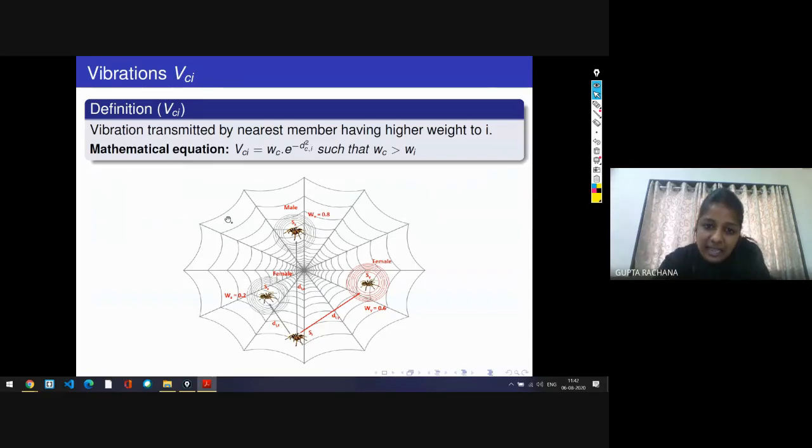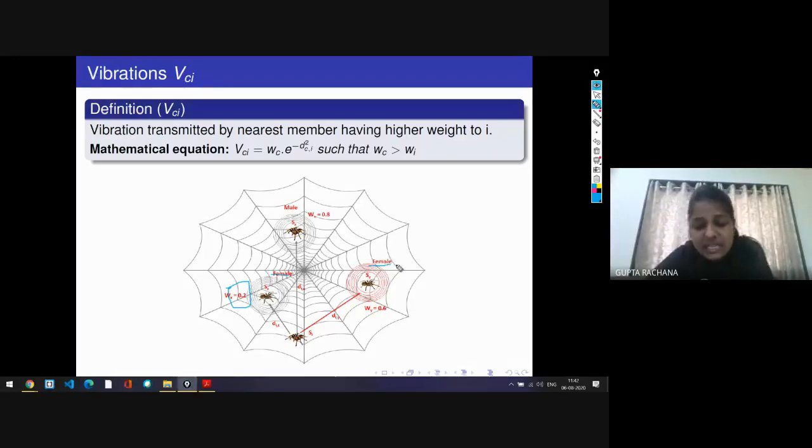Here I have given a picture where you can see VCI. Here the Si spider sends its information to the closest spider. Now here you can see that the closest spider has the maximum weight. You can see that these are the two female spiders.